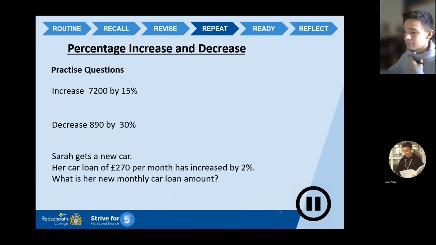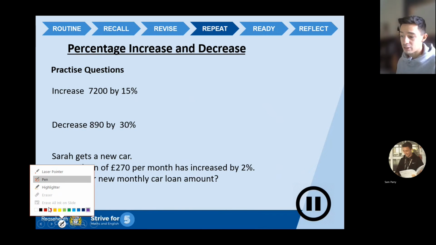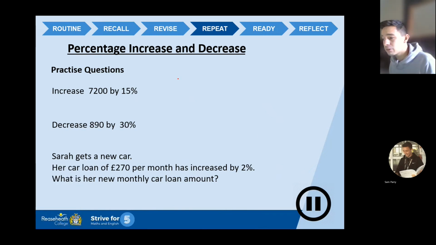Now, we're going to look now, extending this a little bit, looking at increase, decrease, and then a worded question. So, same principles apply. Work out the percentage, but then add it or subtract it depending on the question. So, increase 7,200 by 15%. Well, stage 1, step 1, find out 10%. The decimal point, one place across. 720 is 10%. Now, I've got 10%. I would like to find out 5% next. So I'm going to divide it by 2. 720 divided by 2 is 360.